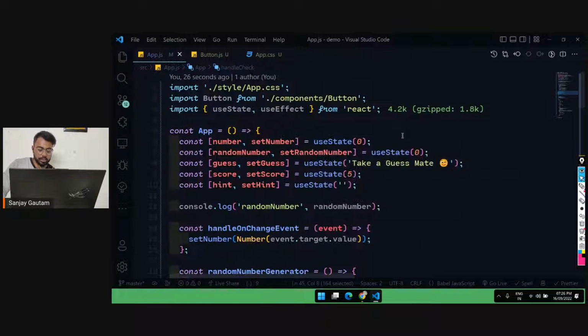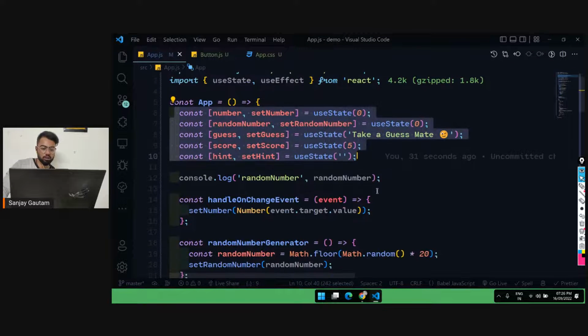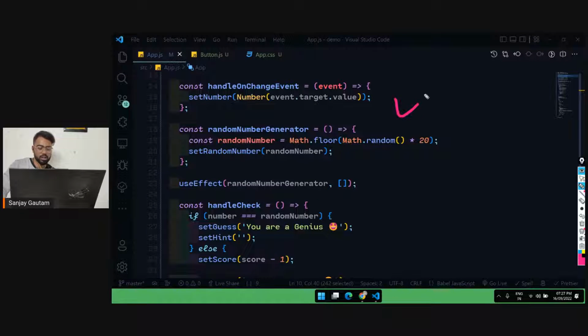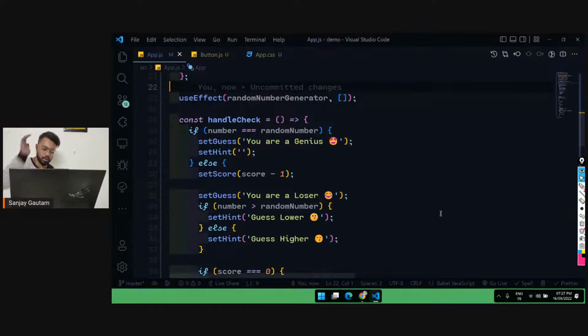And this project is really good because you can basically do a lot of stuff here. So we came to know about useEffect and useState a lot. We used useState and useEffect a lot. These are the two most used hooks in React. So that's why we covered the basics all.